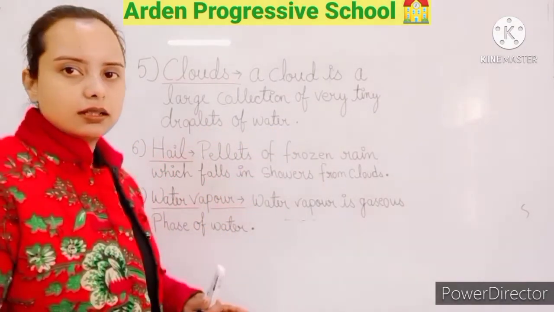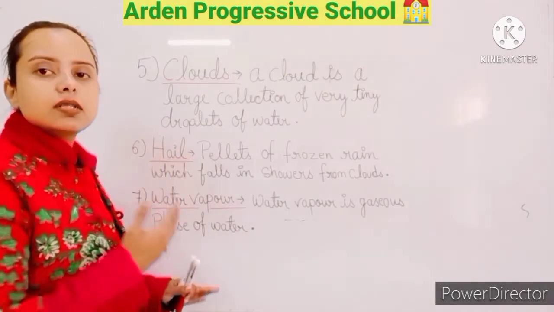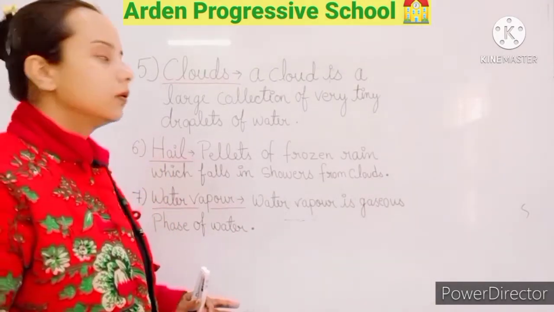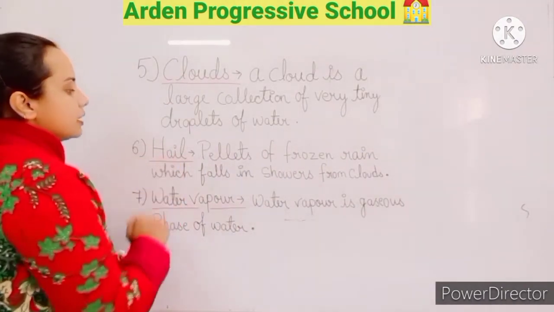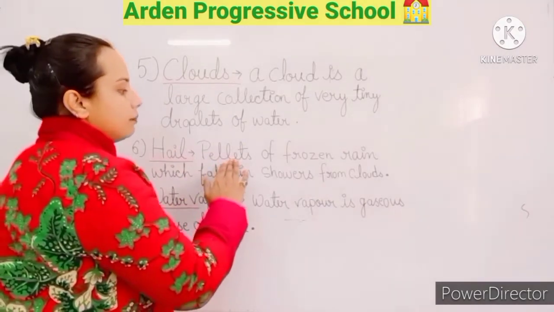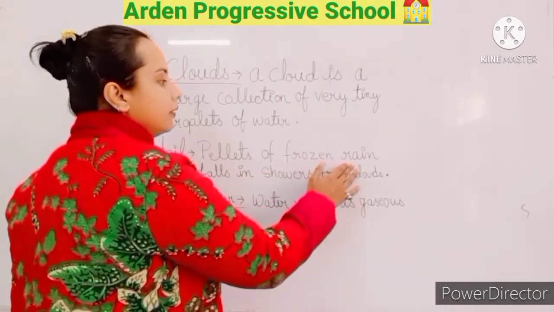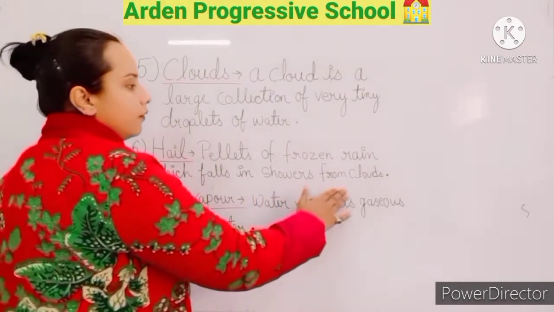Students, please listen to this carefully because you have to write all these terms in your fair notebook also. Now your next keyword is hail. What is hail? It is the pellets of frozen rain which fall in showers from clouds.